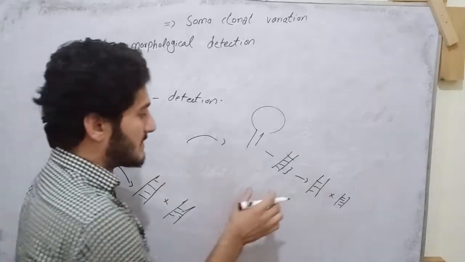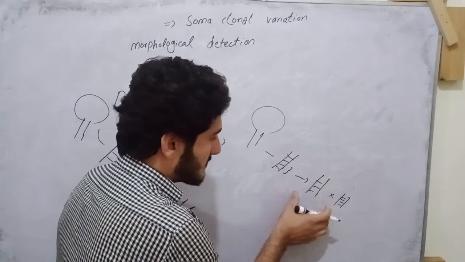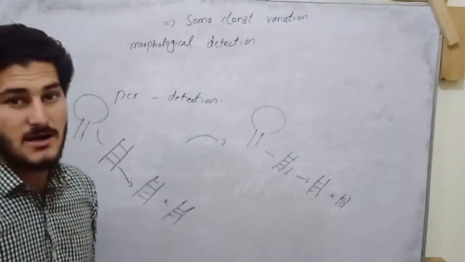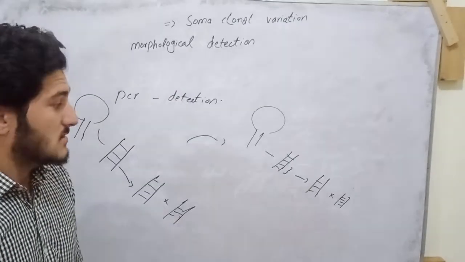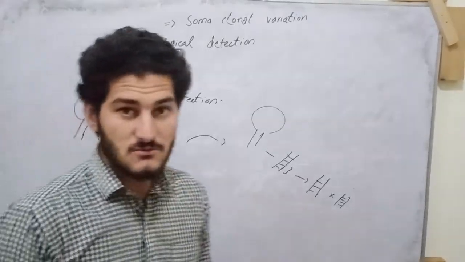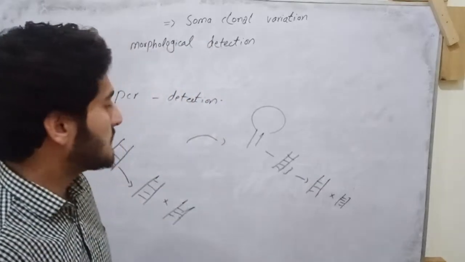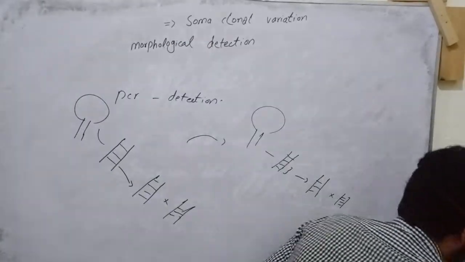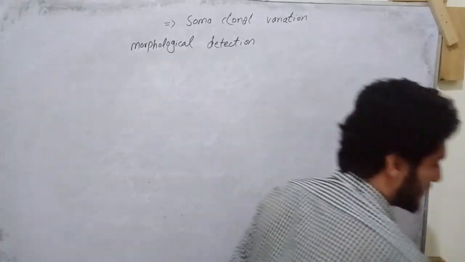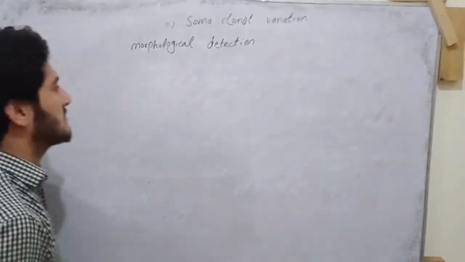And if amplification or multiple copying of DNA does not occur, then in this plant somaclonal variation has taken place.